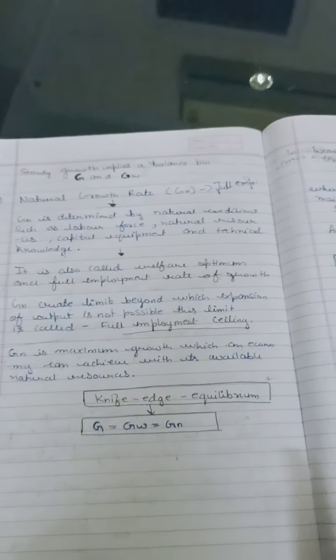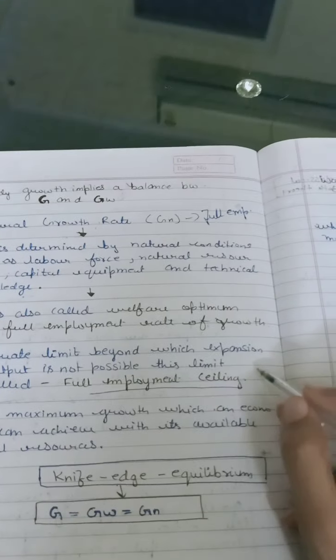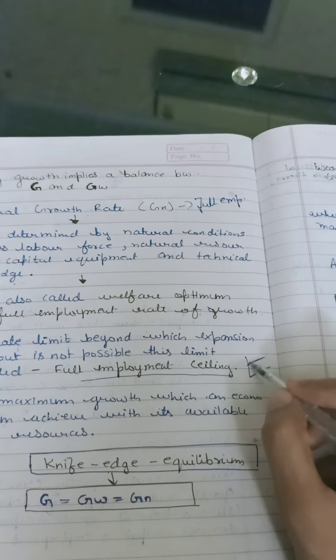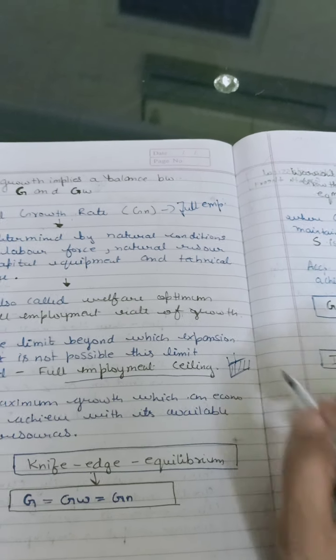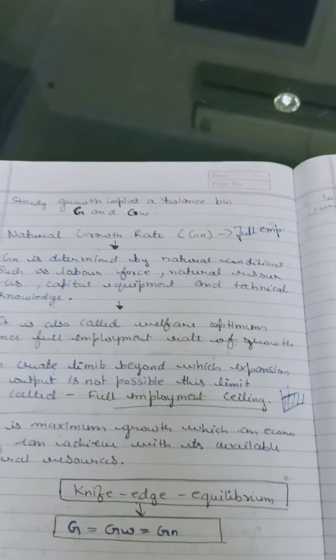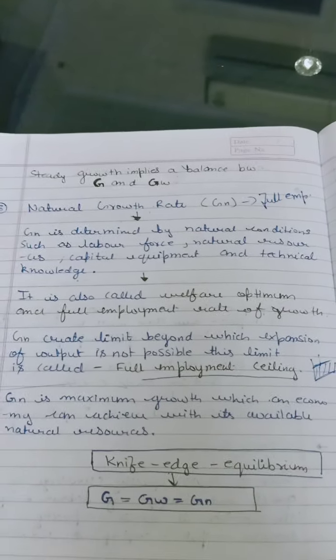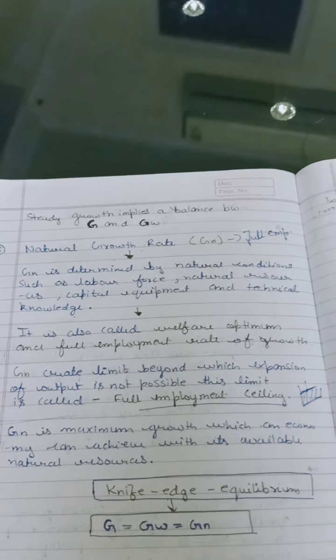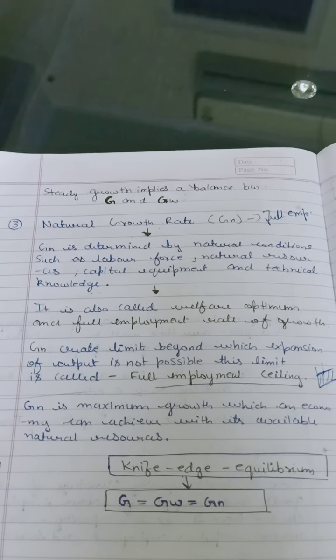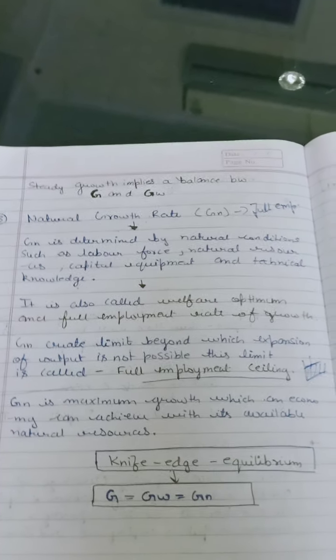You cannot go beyond that, this is your ceiling level, you cannot cross this. You just have to remain under this path only. That is the reason it is also known as the full employment ceiling, because it creates some limits. Natural growth rate is the maximum growth rate which an economy can achieve with its available resources.